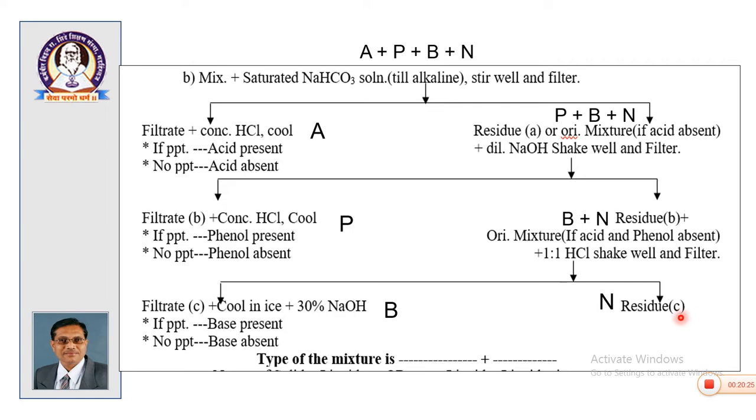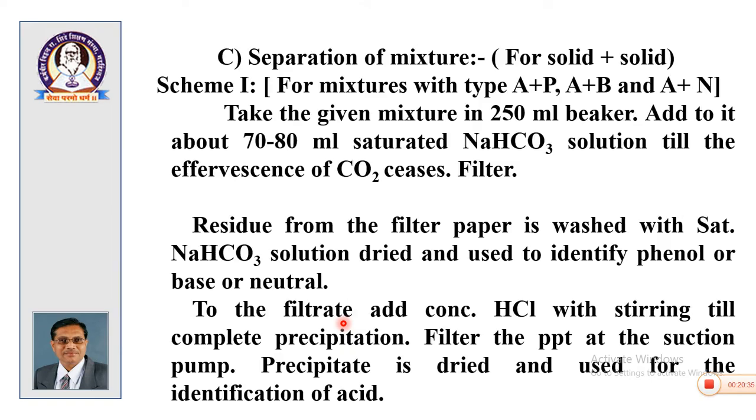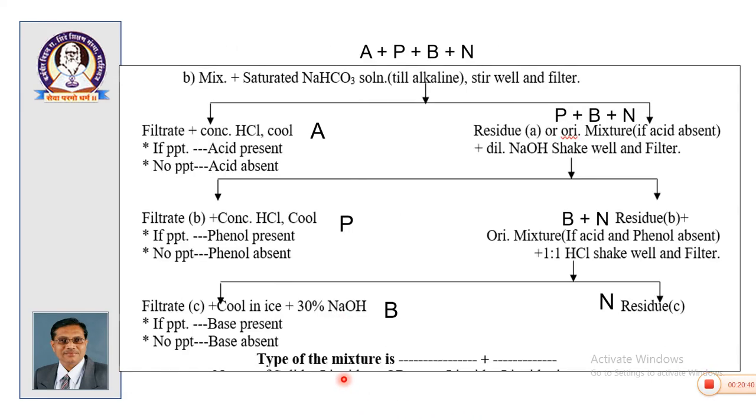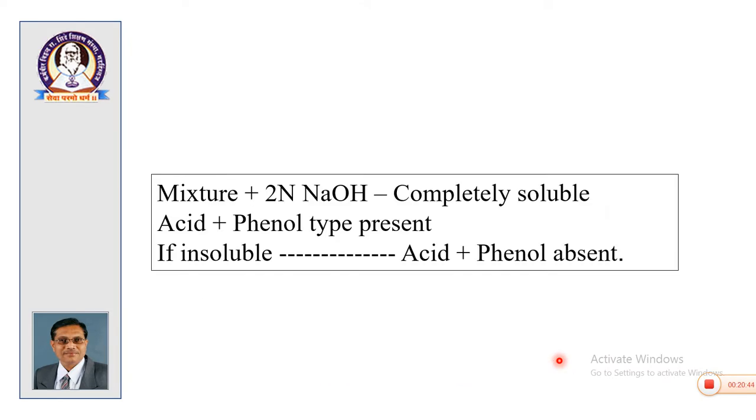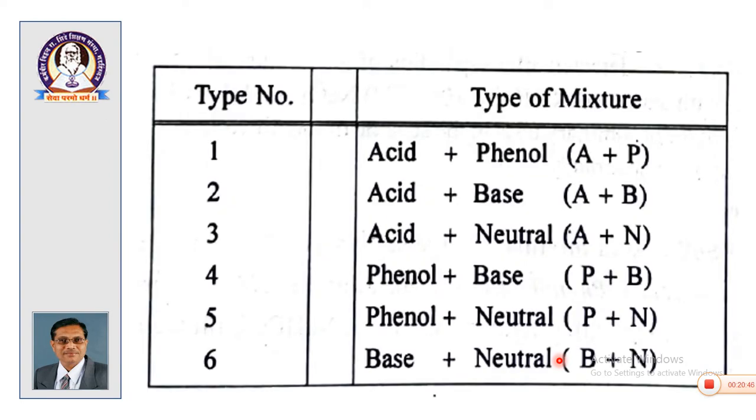be neutral. But in a binary mixture, when one compound is neutral, you must have either acid or phenol or base as one of the earlier compounds in the mixture. Okay. So, the result of this step will be the type of the mixture. What are the possible types? So, these are the possible types. Your mixture will be either acid plus phenol, acid plus base, acid plus neutral, phenol plus base, phenol plus neutral,